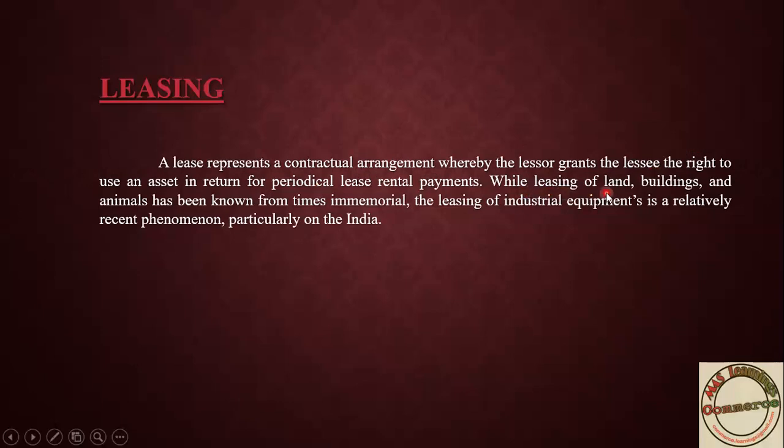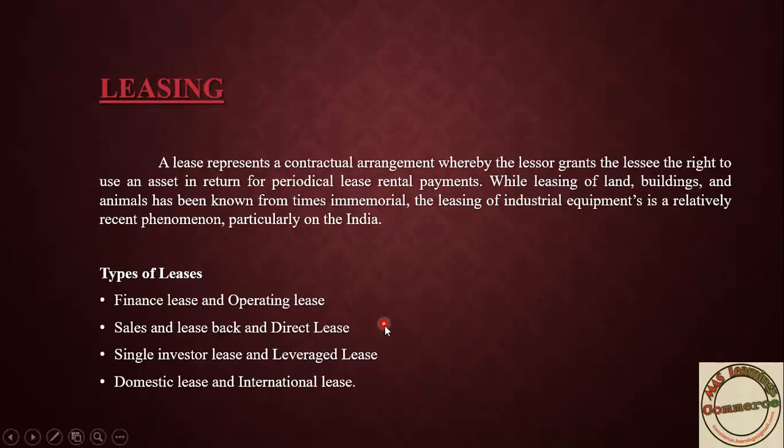Lease of land, building and animals has been known for a long time, but nowadays under lease we also have industrial equipment. There are majorly 4 types under lease. The first one is finance lease and operating lease.